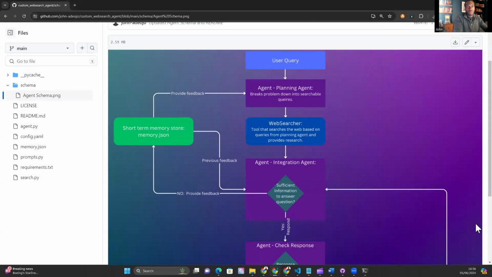Right, I'm aware that some of you might not have seen my previous videos on this custom web search agent, so it's worth just running through quickly how the agent works. And I'm showing you through this schematic diagram that I created. If you want to review this diagram, it's available to you in the GitHub repo linked in the description to this video.